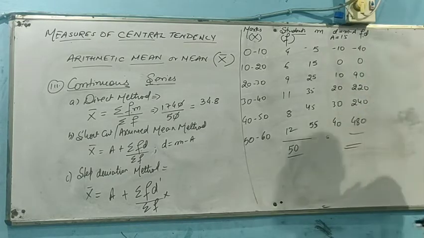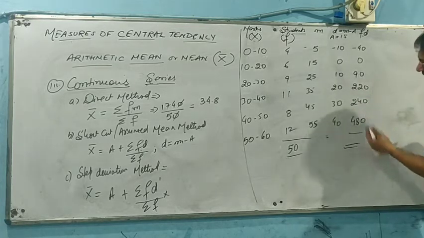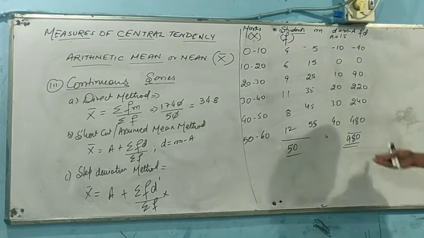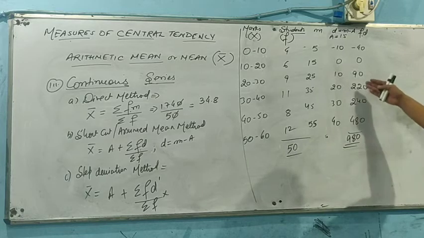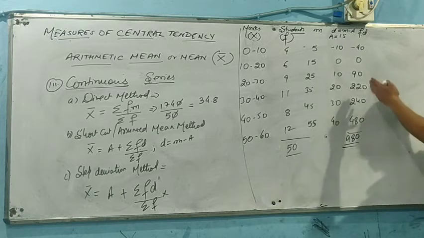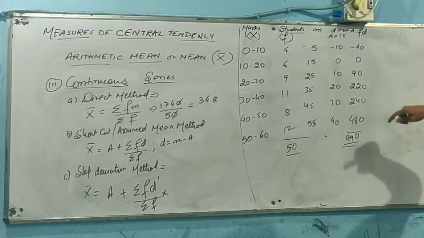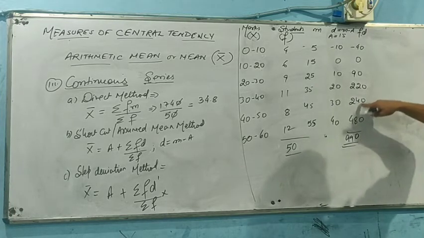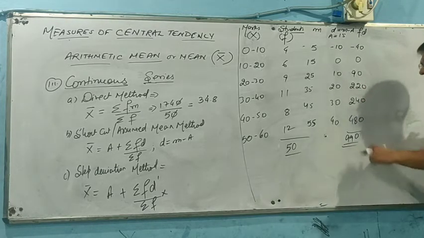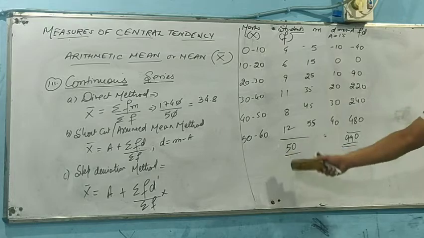So 90 minus 40 is 50. So 50 plus 220, 270, 270 plus 240, 510, plus 480, that is 980. Again we counter check it. We can say 8 plus 4, 12, 13, 14, 9. Oh, we made some mistake. 50, 70. We can say it should be 990. It is better to counter check so that we must be having a good figure. Okay, that is 990. So we have obtained summation of FD as 990, the F is 50.